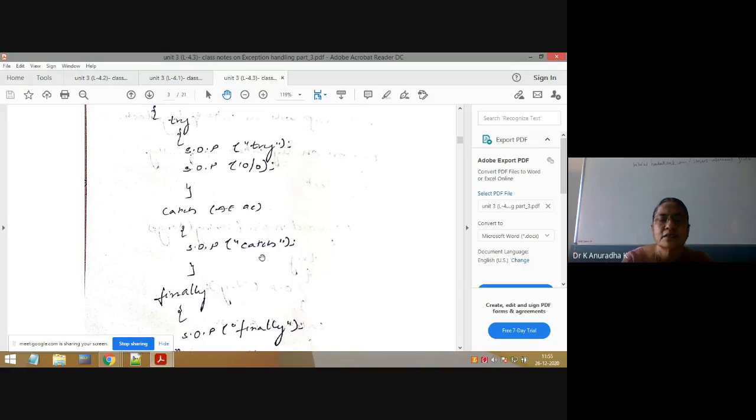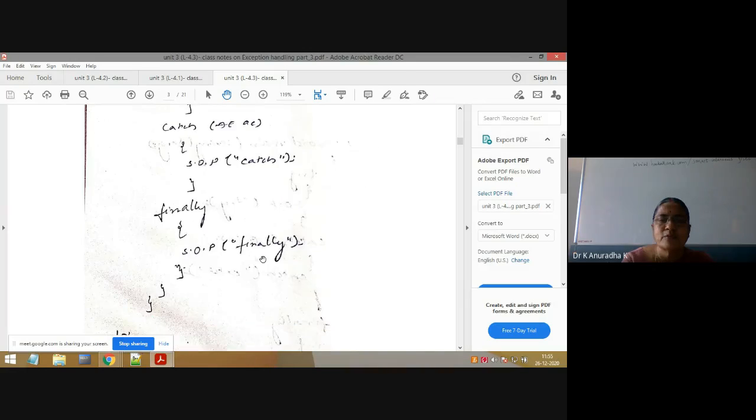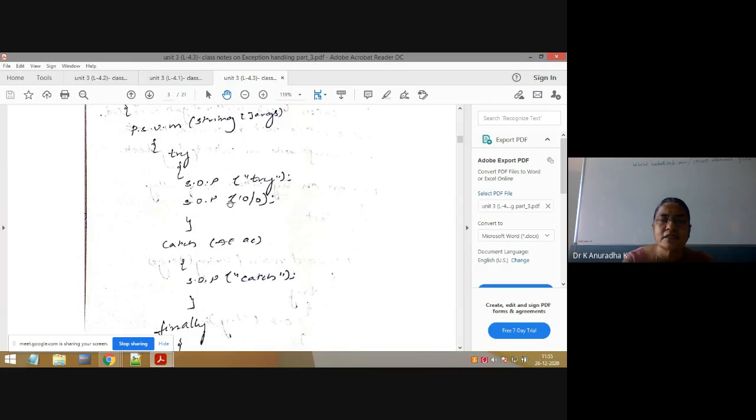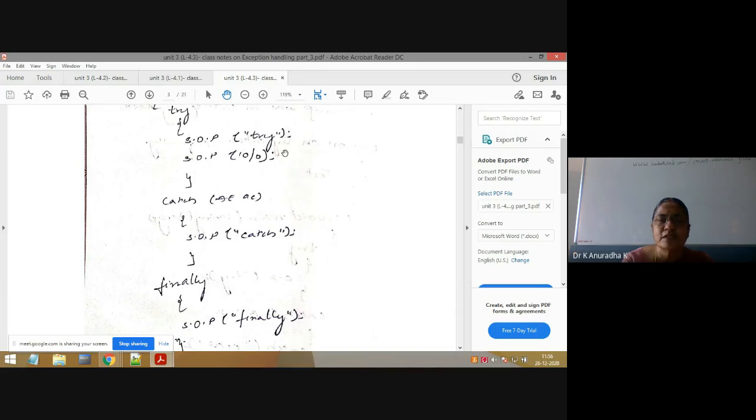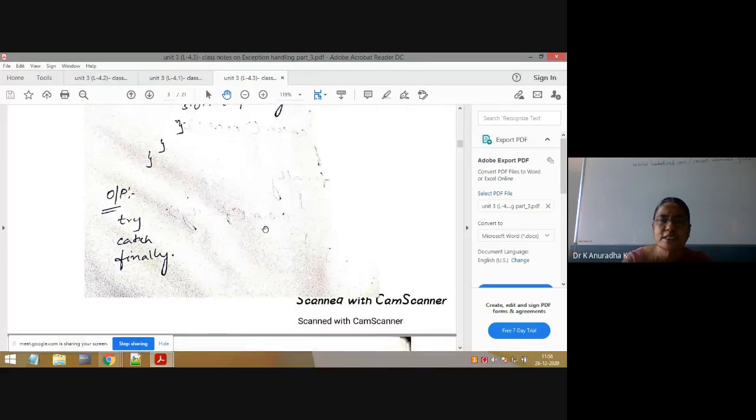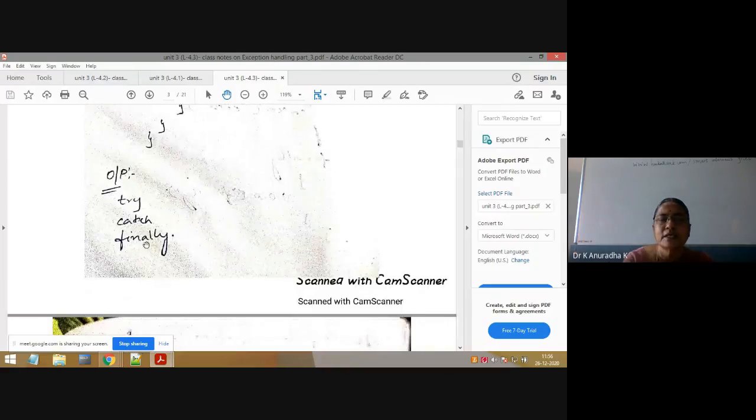That is the importance of the finally block. So here the output is try, catch, and then finally. In the previous program the output was try, finally, but here it is try, catch, finally.